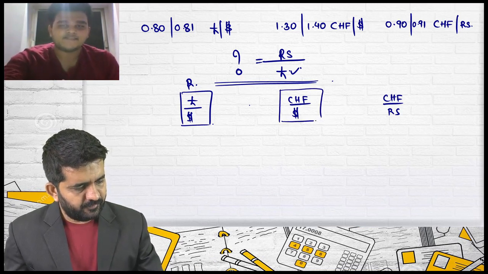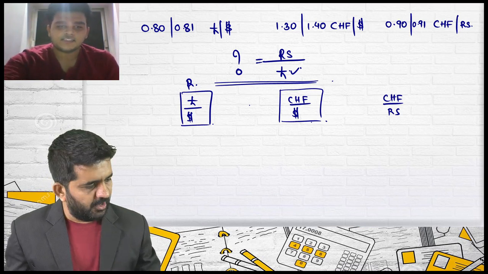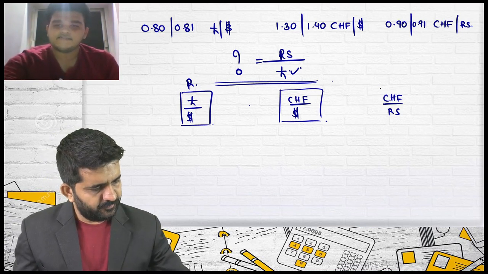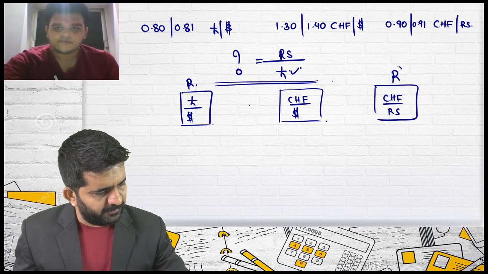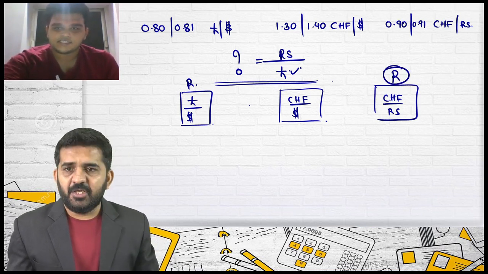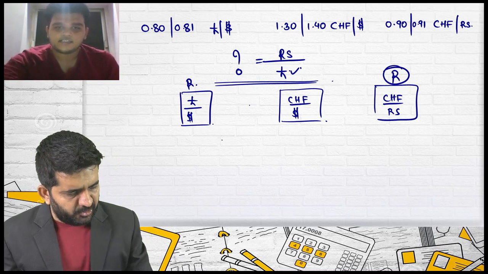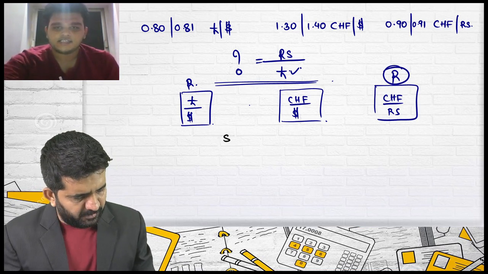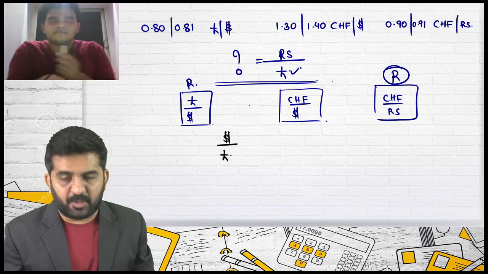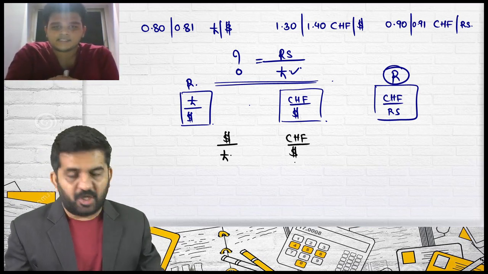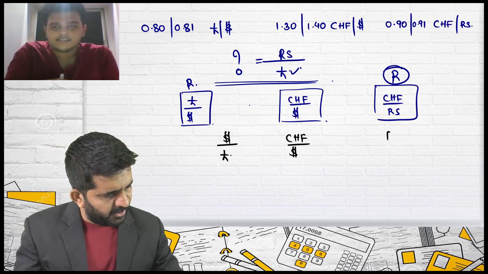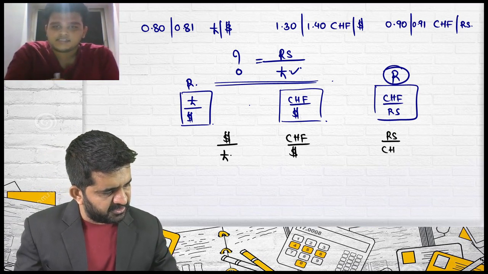We will solve it afterwards. We can go to the third one. The third one we will reciprocal because we want rupees in the numerator. Is that all? What will be your new rate? Your new rate will be dollar per pound because you are doing the reciprocal of it. Then CHF per dollar, because you have not said anything about it. And this you are reciprocaling, so it is rupees per CHF.